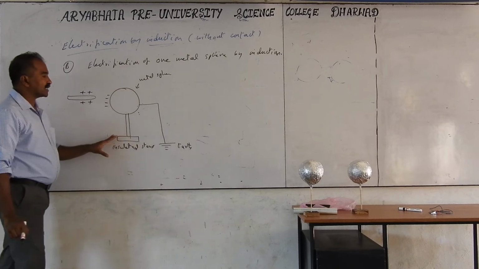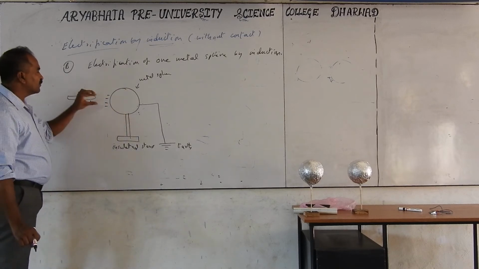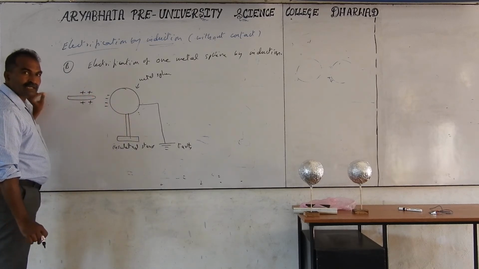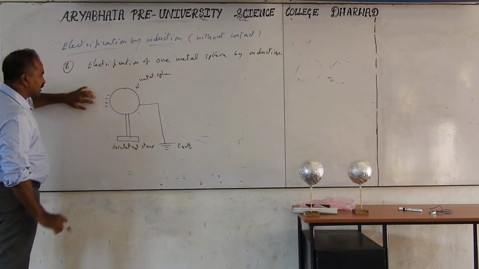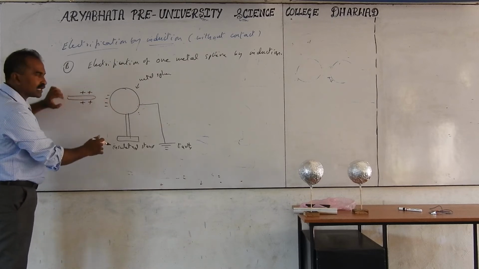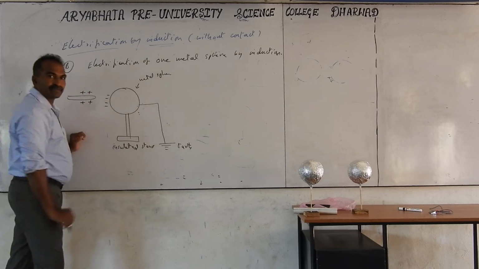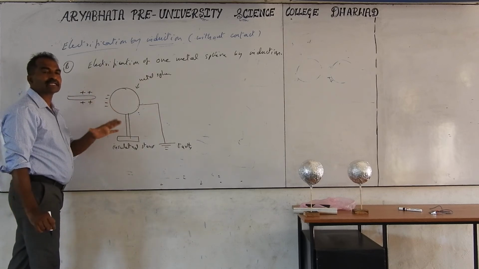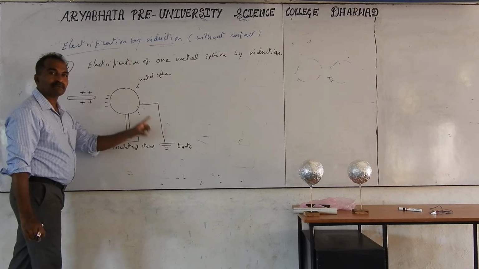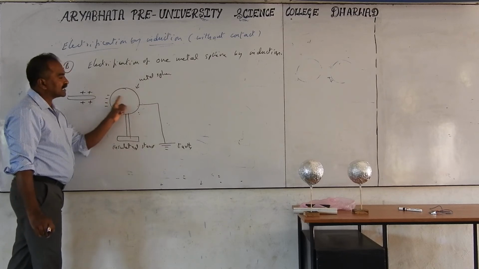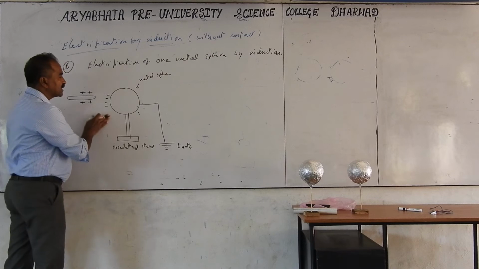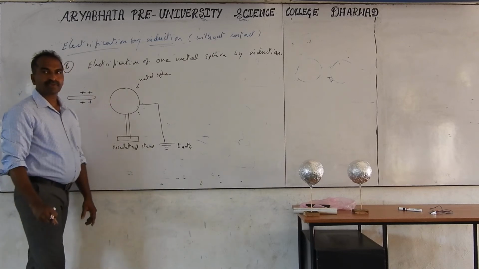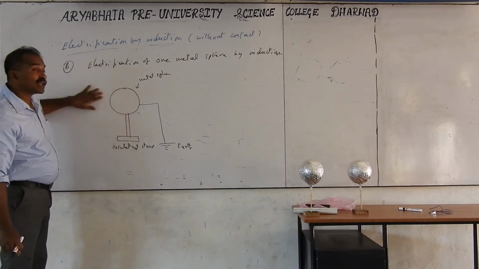And in this process, if you remove this glass rod, then what happens? If you remove the glass rod, in this situation, these electrons also will go to the earth, because it should try to be neutral. Any conductor connected to the earth tries to become neutral always. So the electrons also will go to the earth, and this sphere remains neutral. That means if you remove the glass rod.